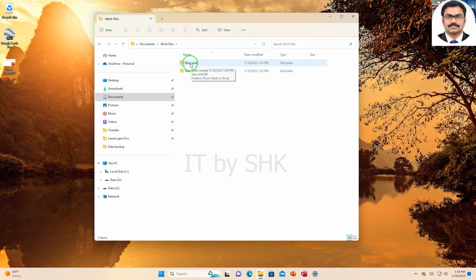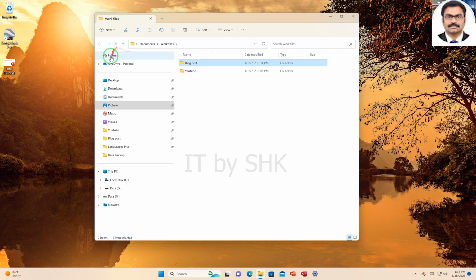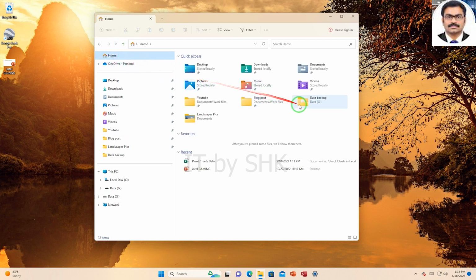So how do you create shortcuts? Well, it's really simple. So let's jump back a level and go back to work files. Maybe I'm doing a lot of work on blog posts at the moment, so I want to make this blog posts folder a shortcut so that it's easy to access. Well, all I need to do is right-click on the folder. And from the menu, I can select Pin to Quick Access. So if I select that.